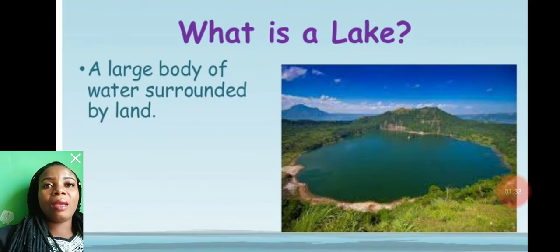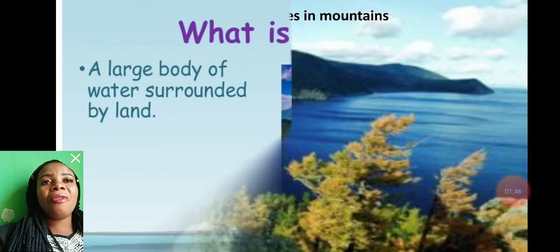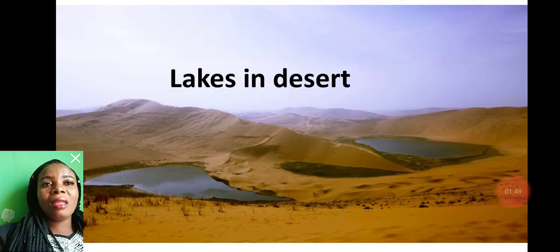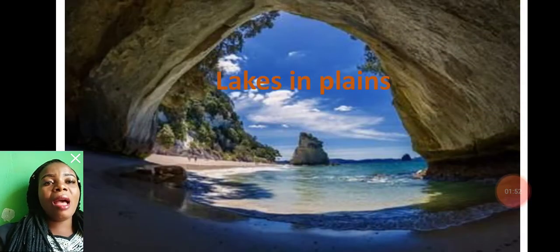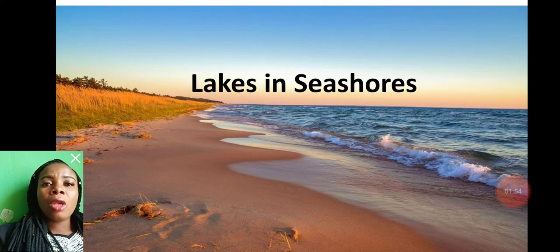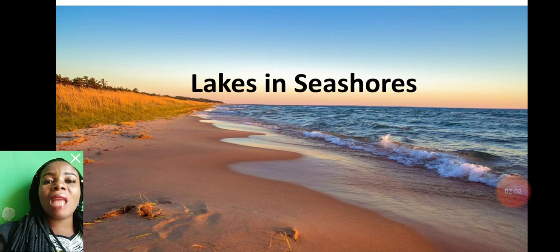What is a lake? A lake is a large body of water surrounded by land. Lakes can be found on different continents and in different environments. Lakes can be found in mountains, in deserts, plains, and near seashores. Some lakes are referred to as freshwater lakes or open lakes because they have an inflow of water and an outflow, and others that are referred to as closed lakes have waters that dissipate through evaporation.